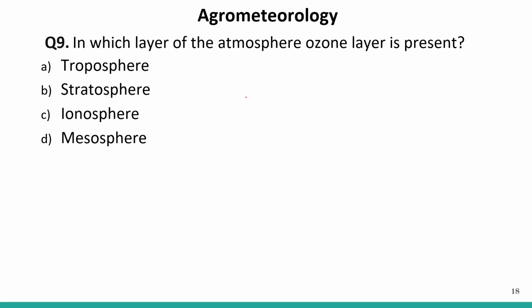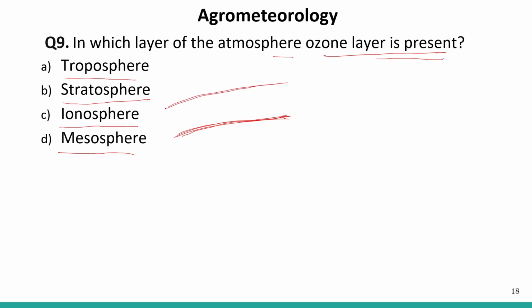Next question: in which layer of the atmosphere is the ozone layer present? Very, very important question. The options are troposphere, stratosphere, ionosphere, and mesosphere. The troposphere, we all know, is present at the surface of the earth, right? And above the troposphere there is the stratosphere. Now in this stratosphere there is a layer of ozone.